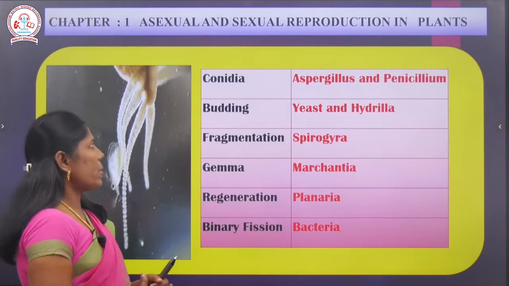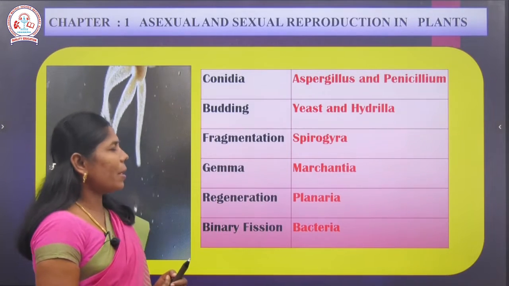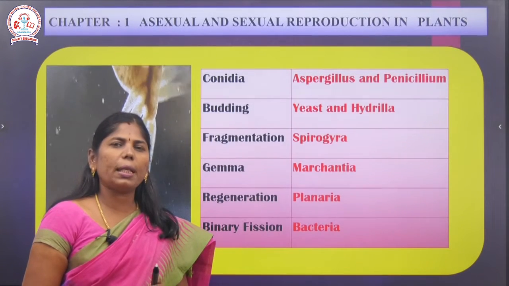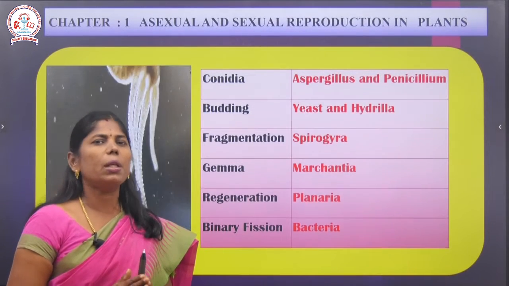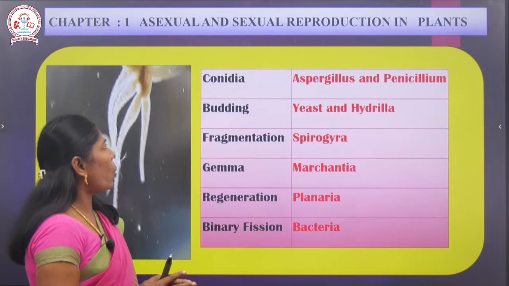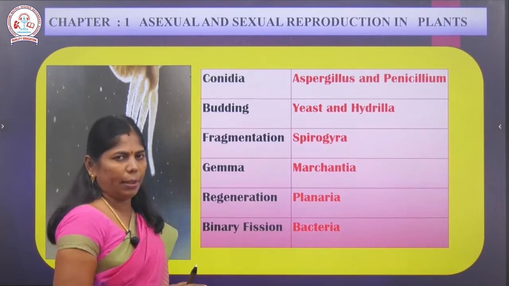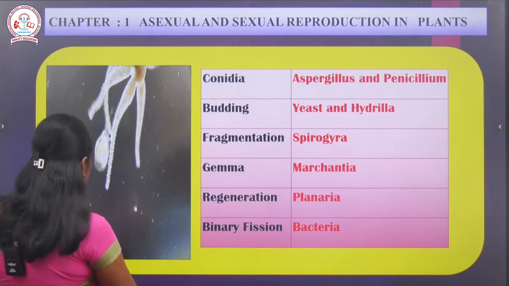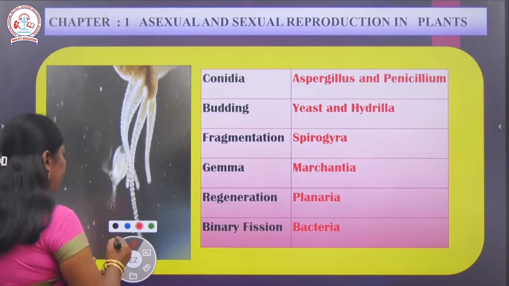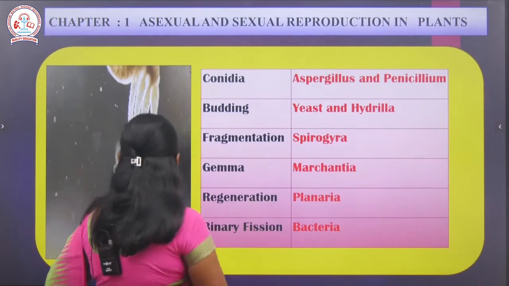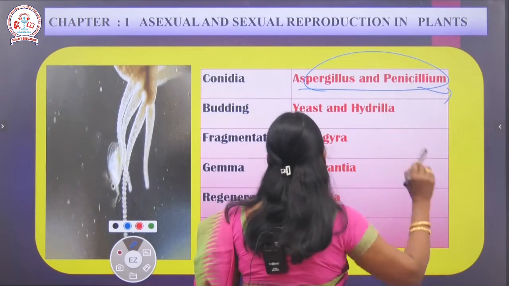So first we are going to see types of asexual reproduction. What is asexual reproduction? Reproduction without the involvement of male and female gametes is considered asexual reproduction, isn't it? So what are the types in asexual reproduction? Number 1, that is conidia. What are the examples for conidia? Conidia consists of aspergillus and penicillium. Both of them belong to fungi, isn't it?